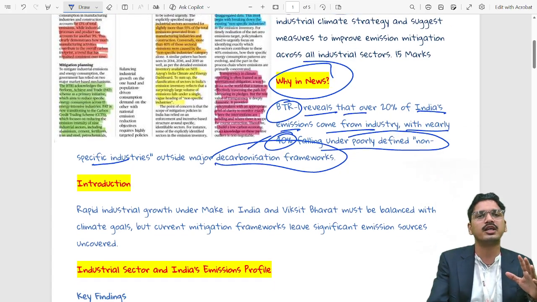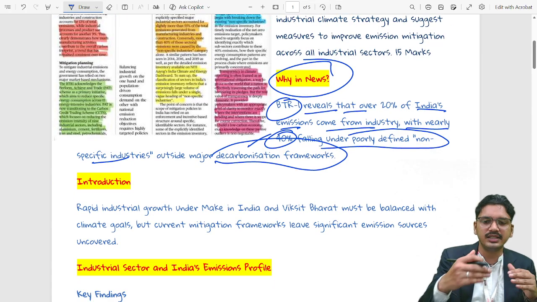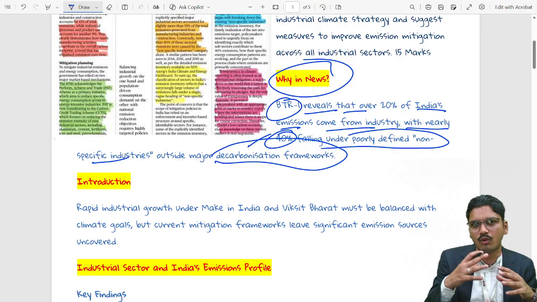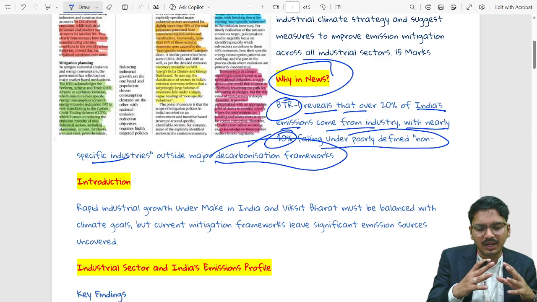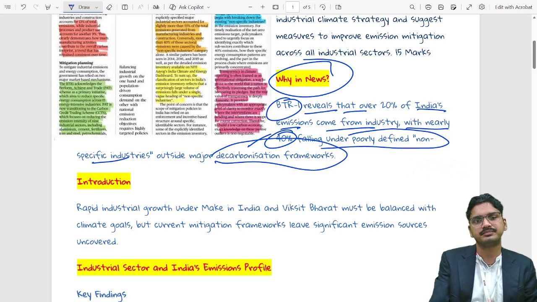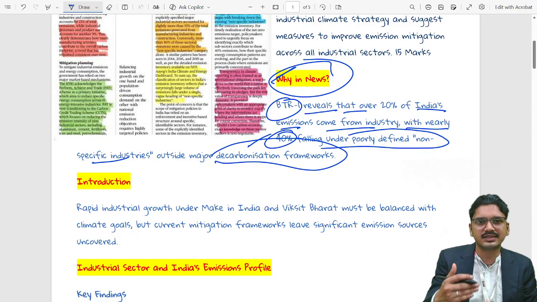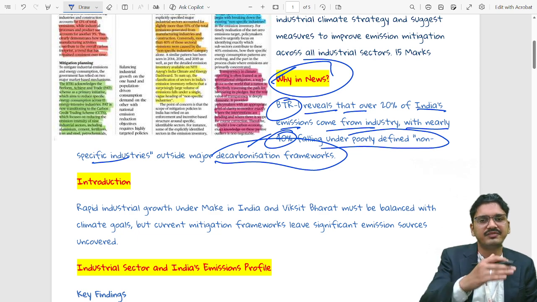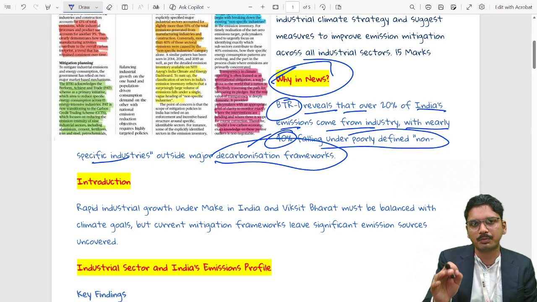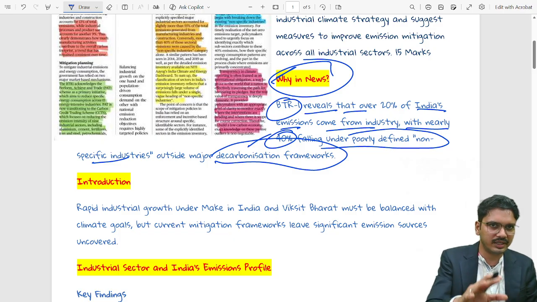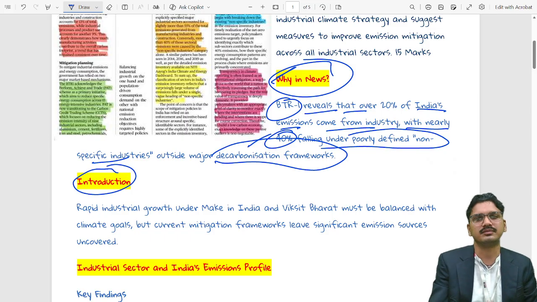You need not worry. We will see all these points in detail, and I am pretty sure that after watching this video, you will have a complete idea about this. Now, once the context is done, knowing that 20% of India's emission comes from industry, with 40% categorized as non-specific industries, which has been pointed out by the BTR, the report of one. It is the context. Now, introduction.